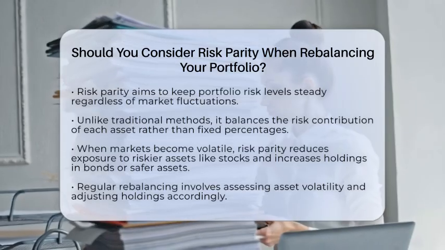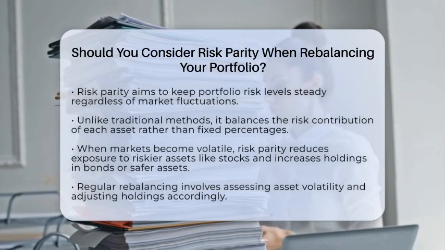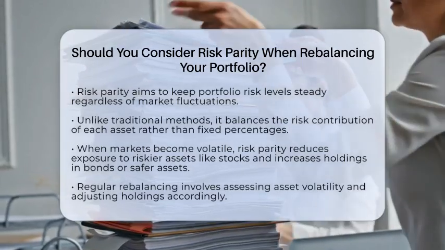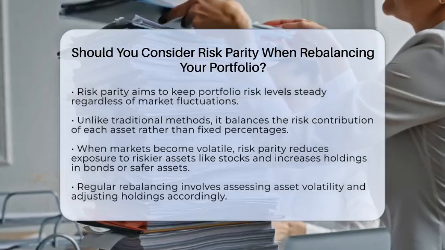Instead, risk parity focuses on balancing the risk each asset contributes to the whole portfolio. So, if stocks become more volatile, the strategy reduces exposure to stocks and increases it to bonds or other lower volatility assets. This keeps the overall risk level more stable.